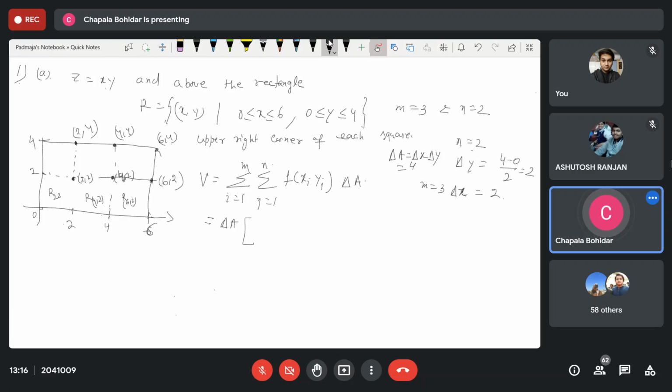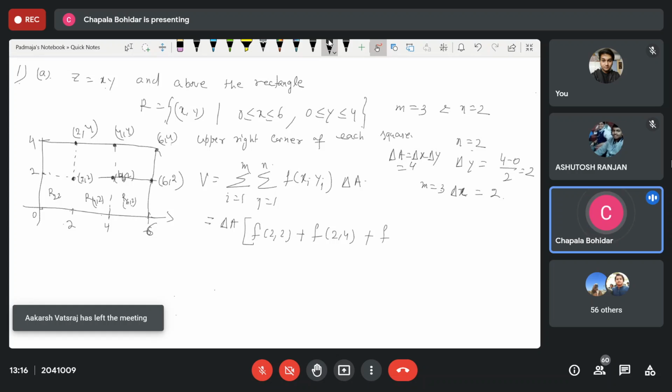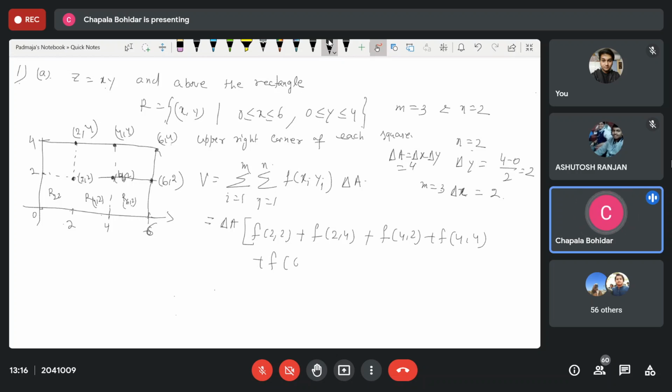So it is your f of (2, 2) plus f of (4, 2) plus f of (2, 4) plus f of (4, 4) plus f of (6, 2) plus f of (6, 4).